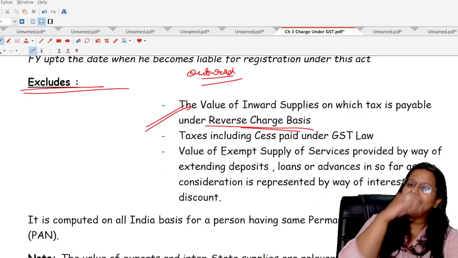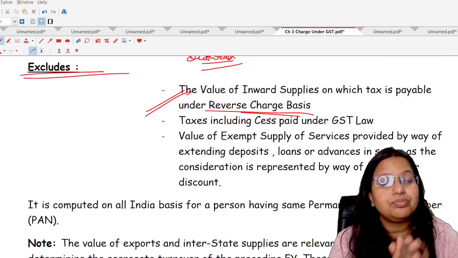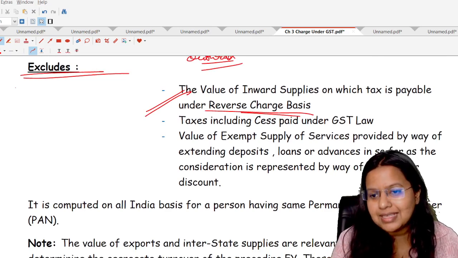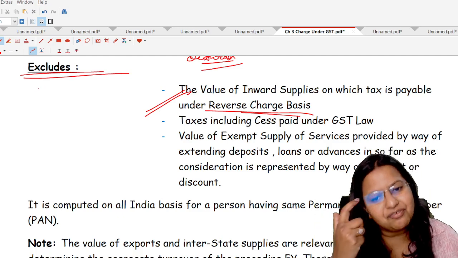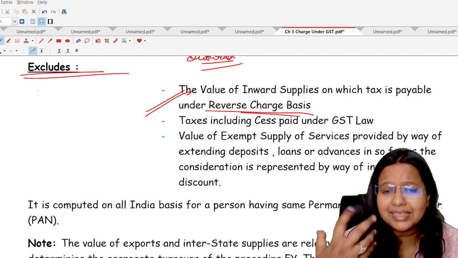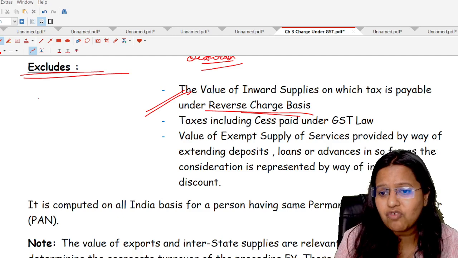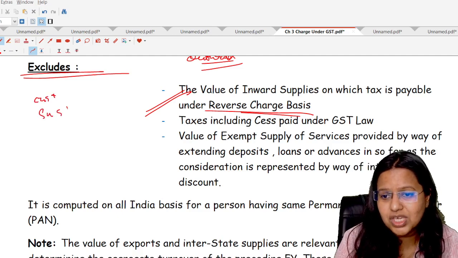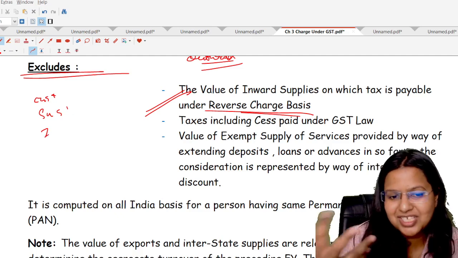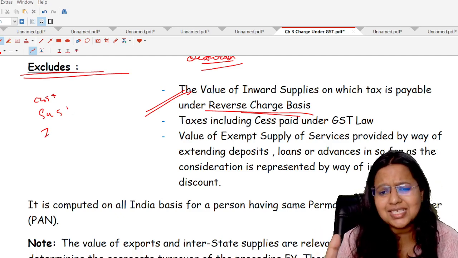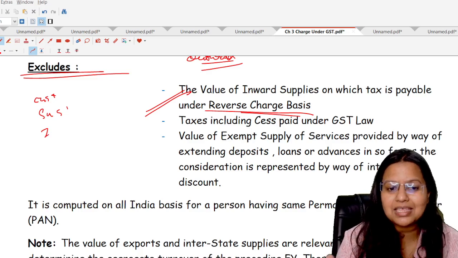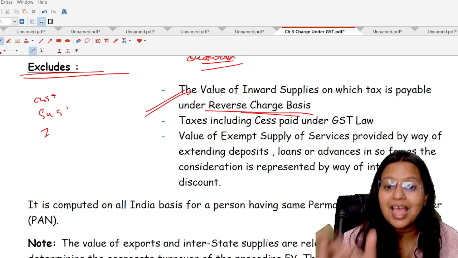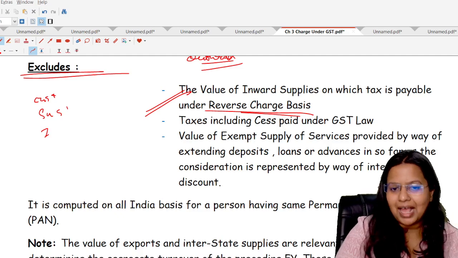Second, if there are any kind of taxes under the GST law, for example, in the preceding financial year, if their turnover is including any kind of taxes, for example, CGST, SGST, IGST or UTGST, cess or GST compensation cess, anything, it will be excluded. It means turnover shall be considered after excluding all kinds of taxes.